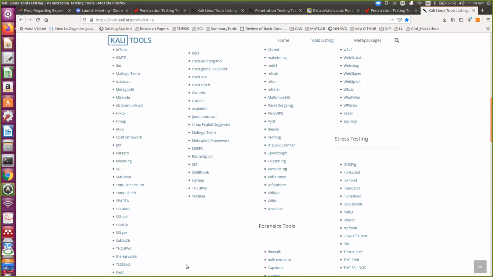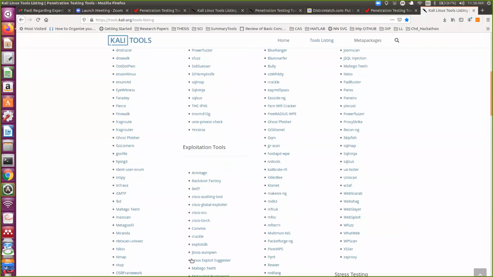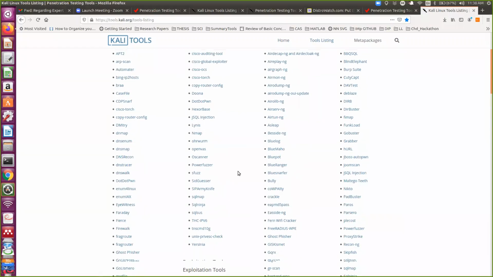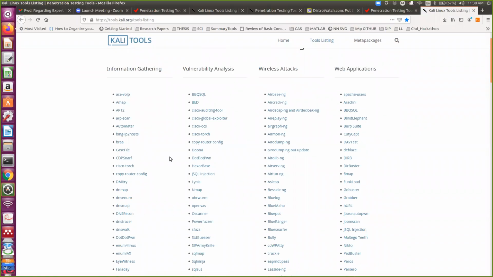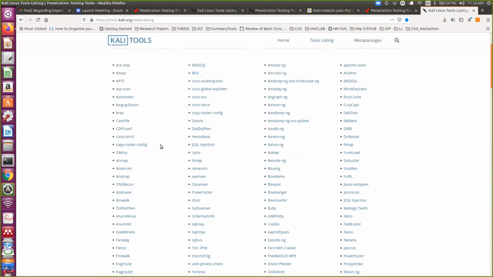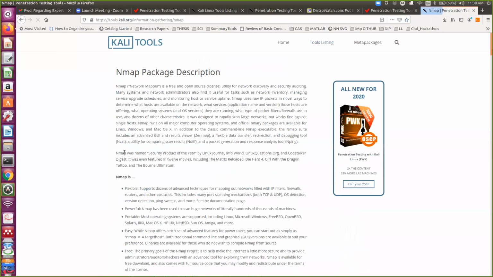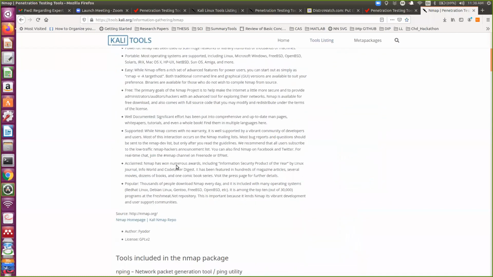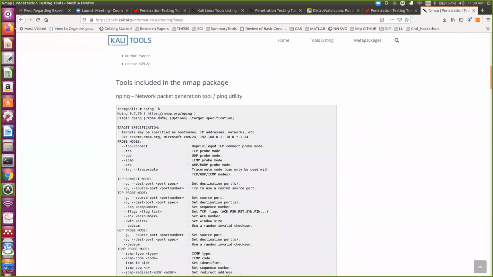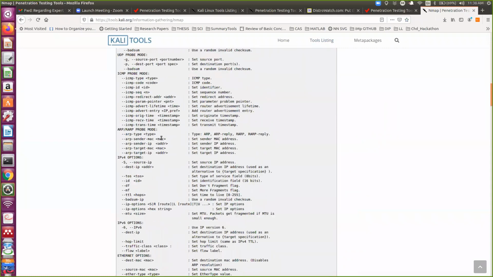You click any of the tools, for example, now I'm going to demonstrate Nmap. And after that, we want to check if any buffer overflow vulnerability is there. Let's say, okay, I'm clicking on Nmap. You can click on any. This is the description of the package, what it does, what the capabilities are, how to use it, and all kinds of commands are given here.